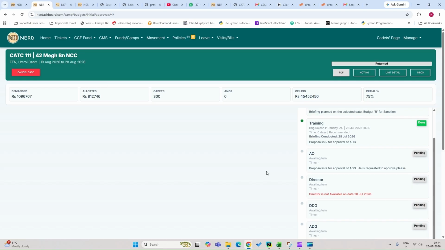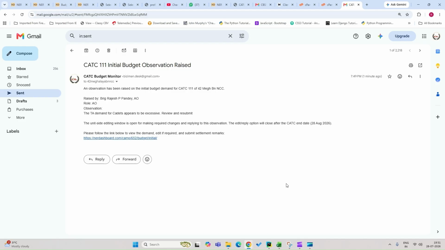Now, here and after, I will show you the steps to be taken by the CO. When the AO raises the observation, the unit will get an email like this. An observation has been raised on the initial budget demand for CATC number of the unit. Who raised it? What is the role of the observation raising appointment? And what exactly is the observation?